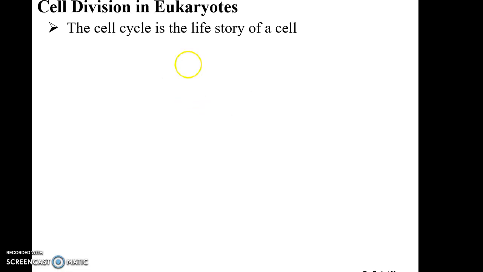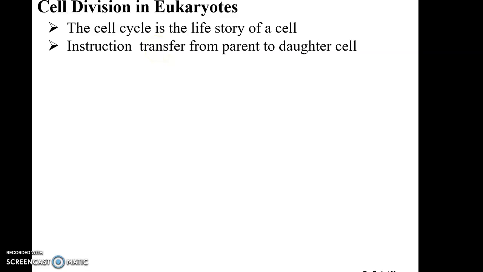You all know that a cell cycle is the life story of the cell, through which it passes from one division to the next and is enabled to divide again. This process is very critical to genetics, because through the cell cycle genetic instructions for all the characteristics are transferred